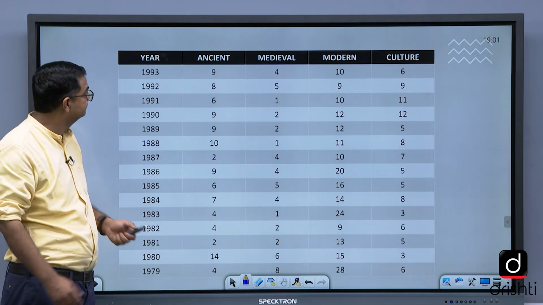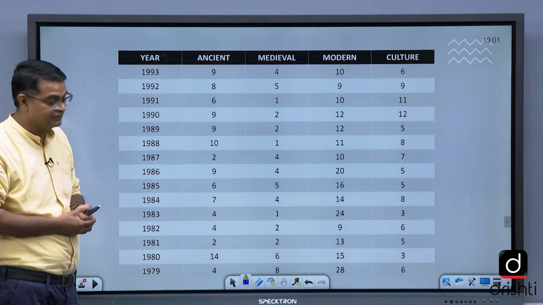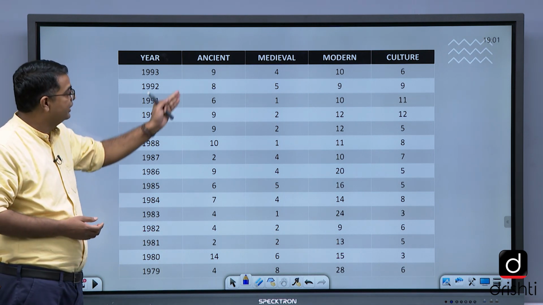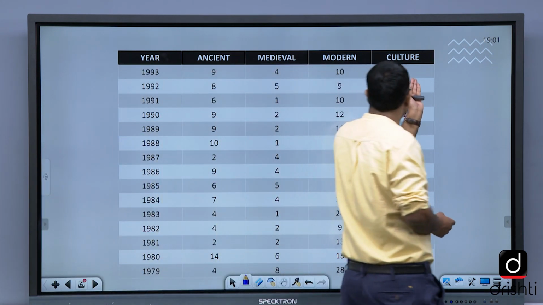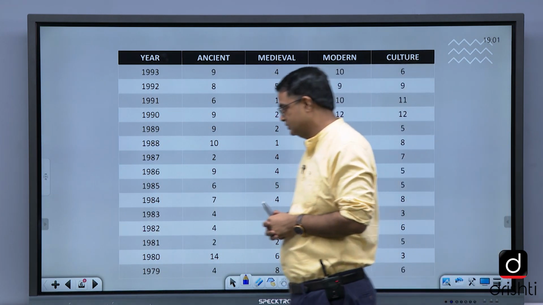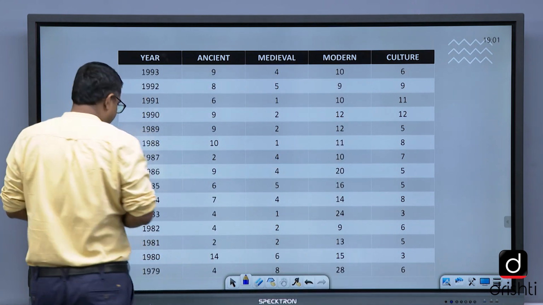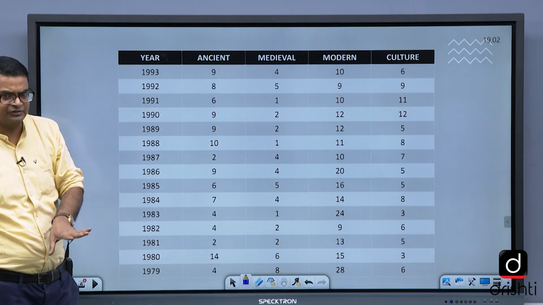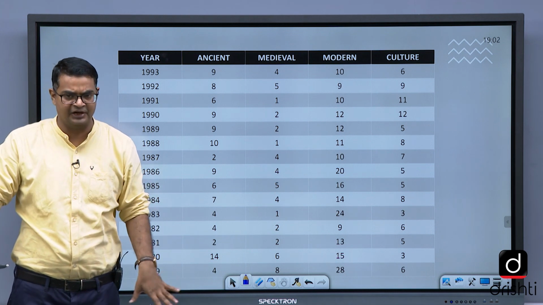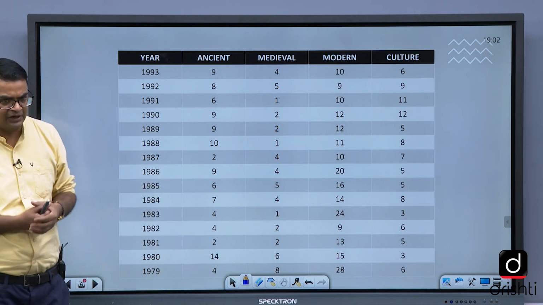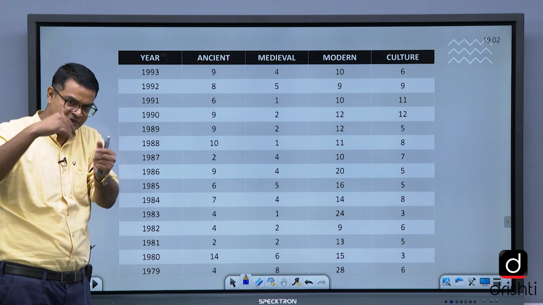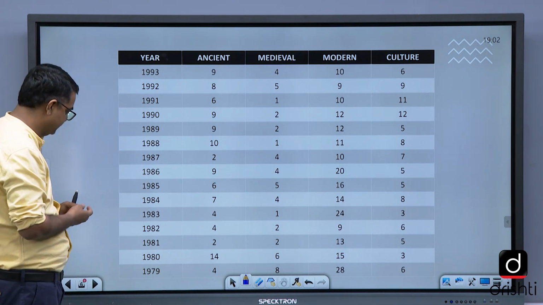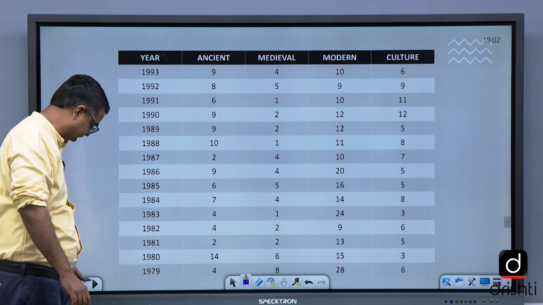Then you see 93 to 1979: 93 questions, 99 questions from ancient, 4 questions from medieval, 10 questions from modern, 6 questions from culture, till 1979. So we cover almost all the years' questions in the session that I will take for the class, along with the previous year's papers of other exams conducted by UPSC and all the PCS exams.